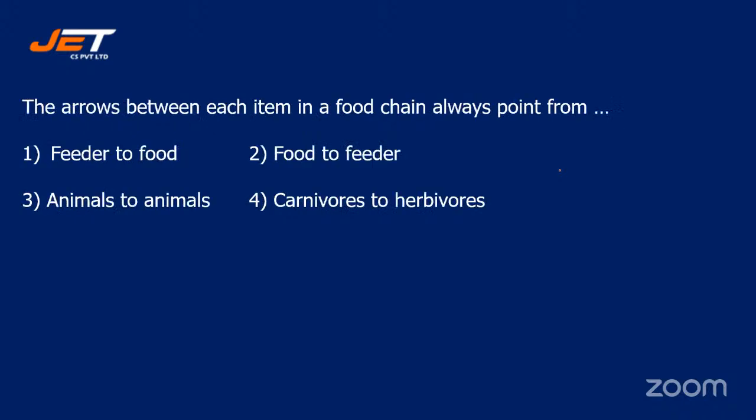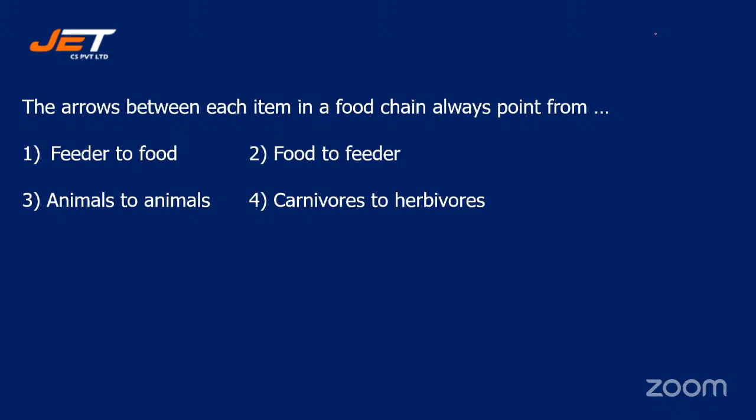All right. Next question we have. The arrows between each item in a food chain always point from. And your options are number 1, feeder to food. Number 2, food to feeder. Number 3, animals to animals. Number 4, carnivores to herbivores.